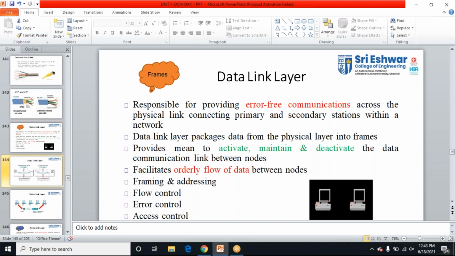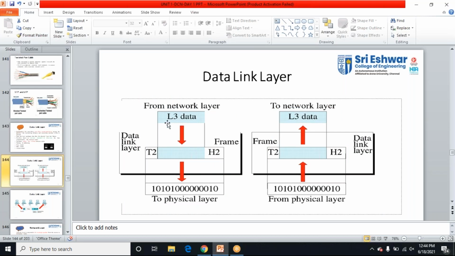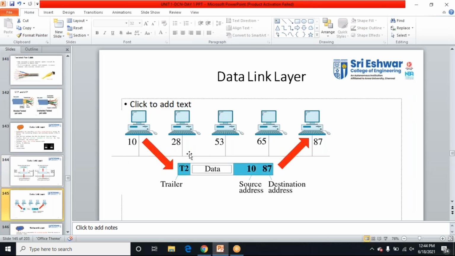And this is how the data will be coming from the data link layer to the next layer, that is the physical layer. Can you see here the headers and trailers? T2 is a trailer, H2 is a header. From the network layer, the data will be coming to the data link layer. The headers and trailers are added and it will go to the physical layer. I'll show you the diagram. Can I see this diagram? See, this is a scenario. Here the data has reached the data link layer. Can you see the data here? This is our message, the message we send.